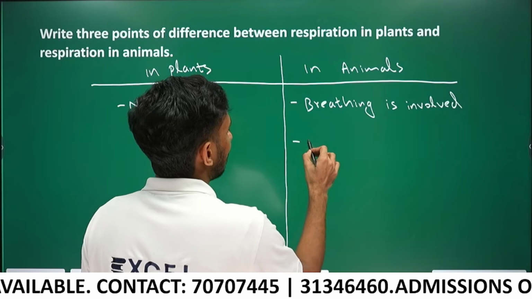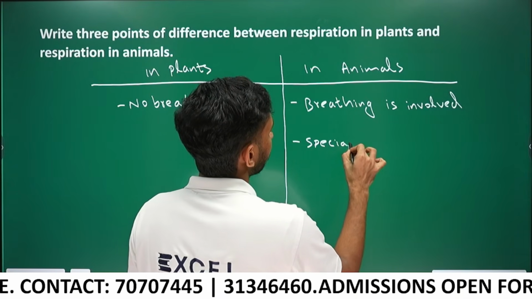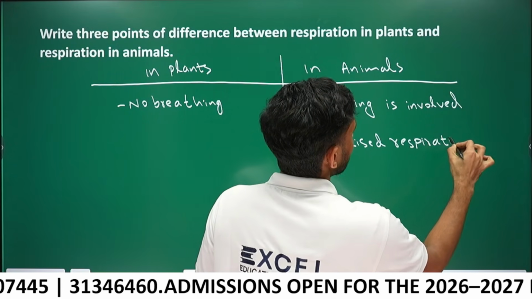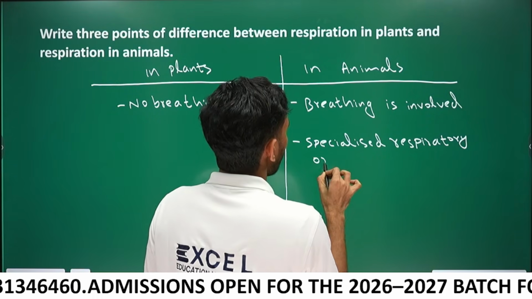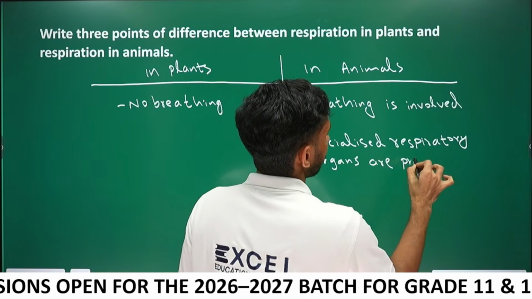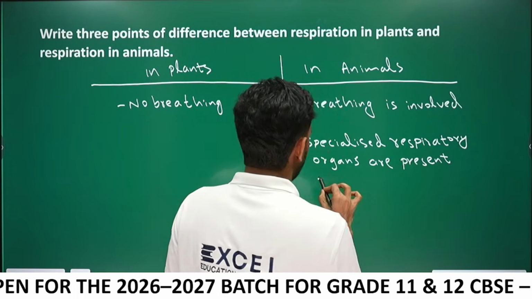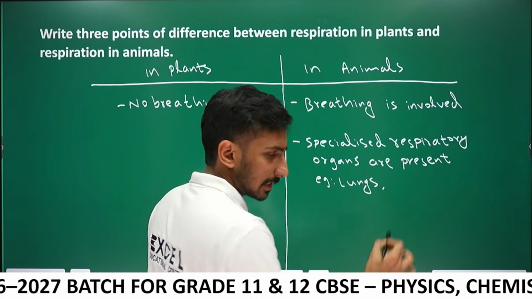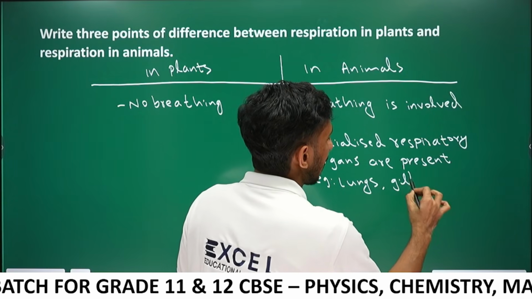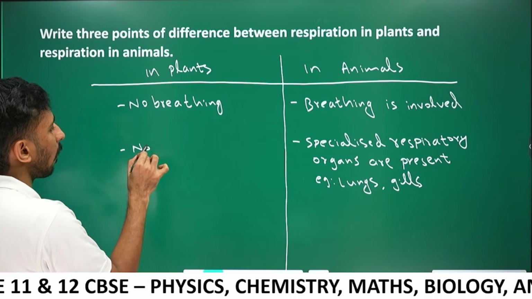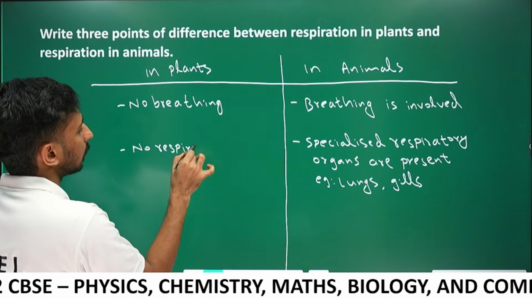In animals, specialized respiratory organs are present, for example lungs in terrestrial animals and gills in aquatic animals. But in plants, no respiratory organ.